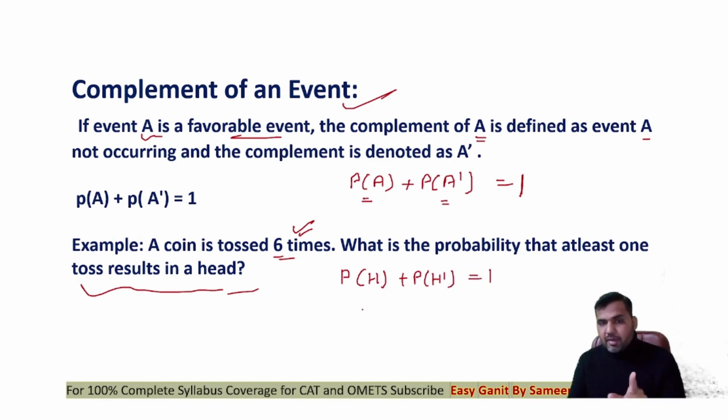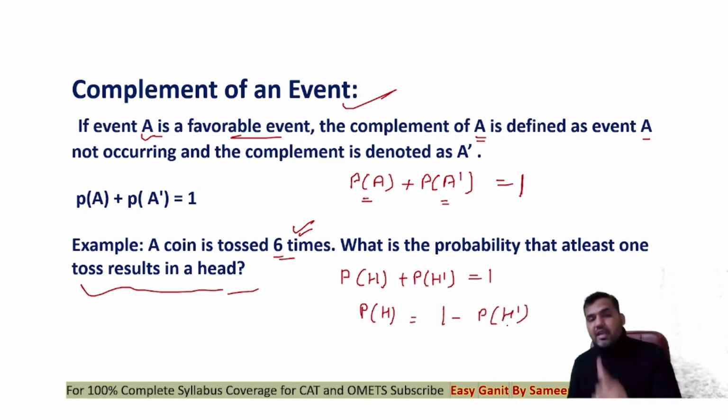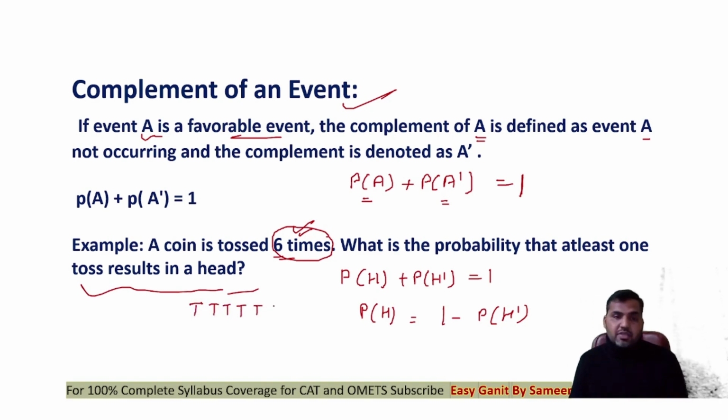So the probability of having at least one head will be equal to 1 minus the probability when I don't have any head. When a coin is tossed 6 times and no output should be head, that means I want tail on all 6 tosses. This is the outcome I want. How many favorable cases do I have for this? This we know is 1 upon 2 raised to power 6. That is 1 minus 1 upon 64. So the answer would be 63 by 64.